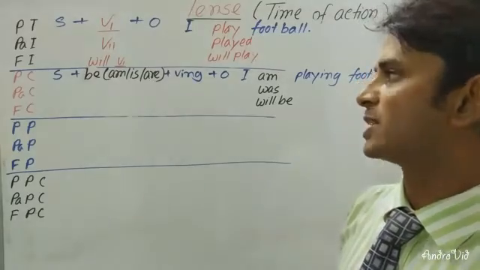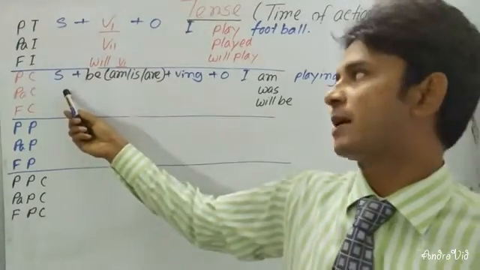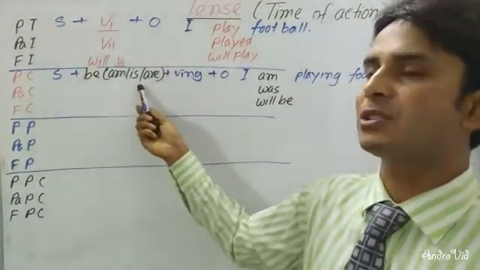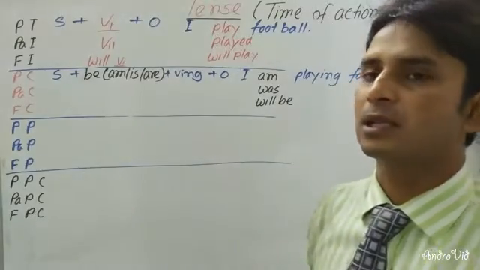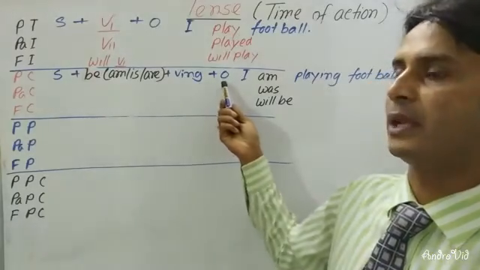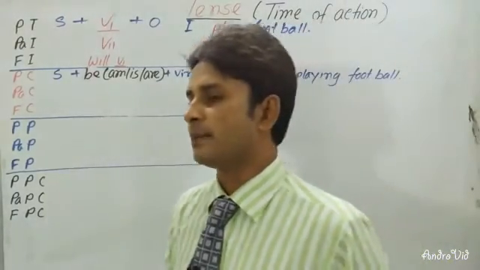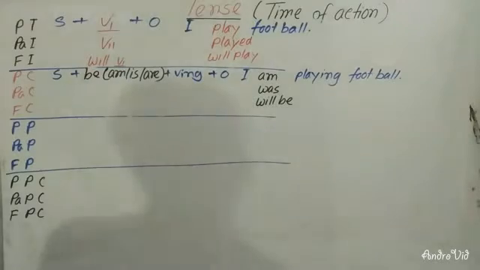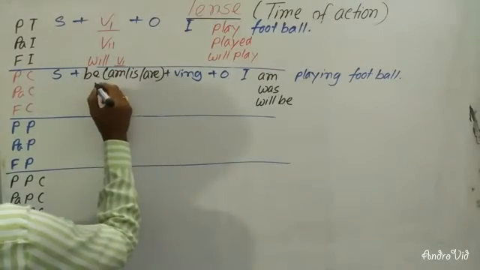In present continuous, you can say that I've used a subject, then be verb. Be means am, is, are. And in continuous tense, you will have to use the ing with the present form of verb and object. In past continuous, you will have to use the past form of the be verb: was and were.